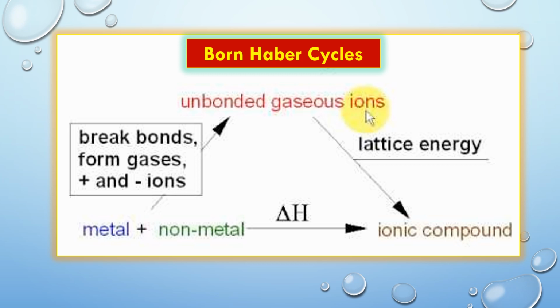One can be the direct formation of the substance from the metal and the nonmetal, and the other through a series of changes from the same constituents. The elements in their standard states are first converted into gaseous atoms and then to ions, and finally formed as the crystal lattice.